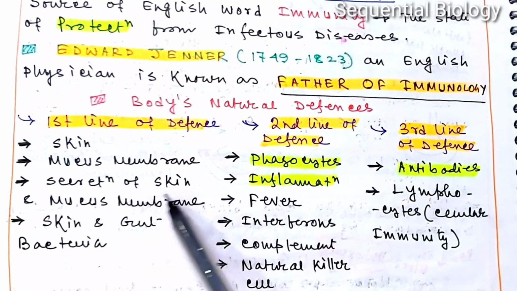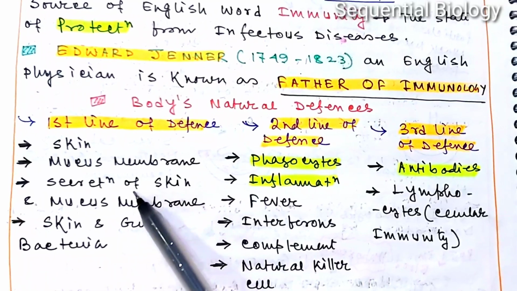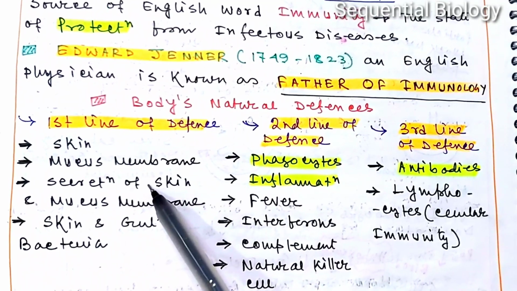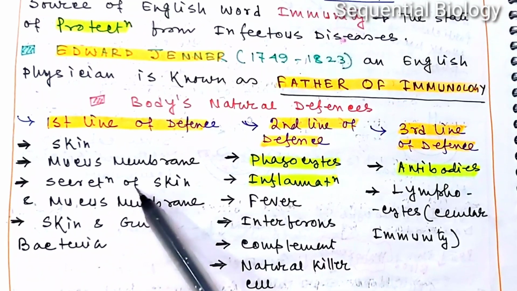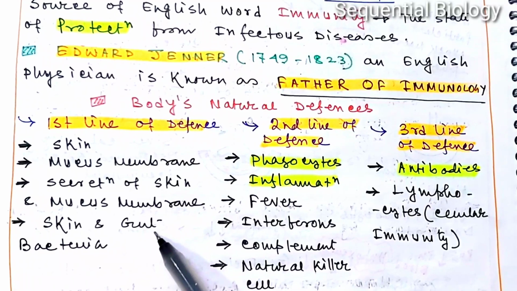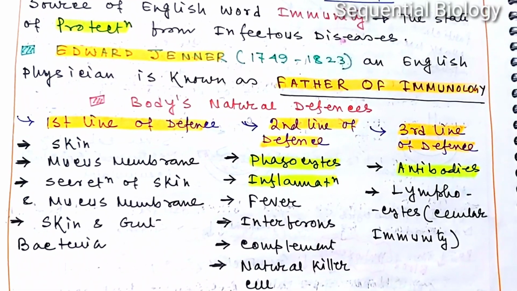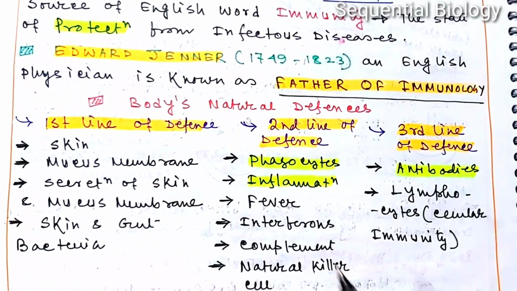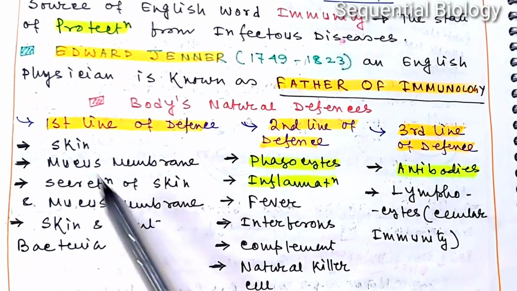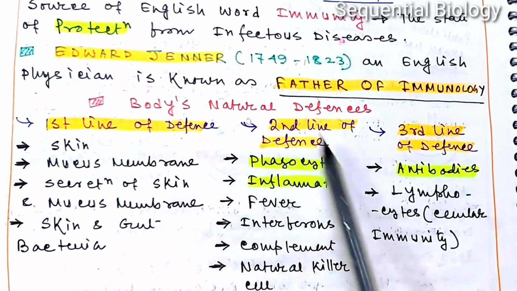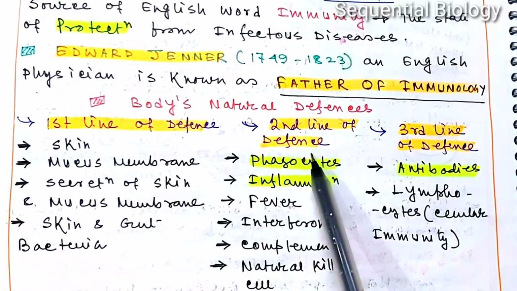Also the secretions of the skin and the mucous membrane: the skin secretes sweat and sebum, and many pathogenic microorganisms die in this secretion. And then the skin and gut bacteria. In our skin and in the gut there are many beneficial bacteria, and these also cause the death of many pathogenic microorganisms. But if any pathogenic microorganism crosses this first line of defense, it is exposed to the second line of defense.